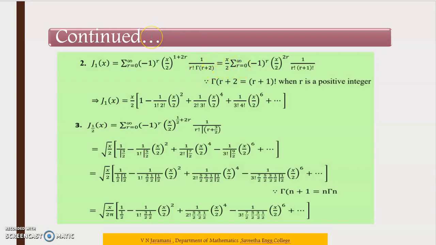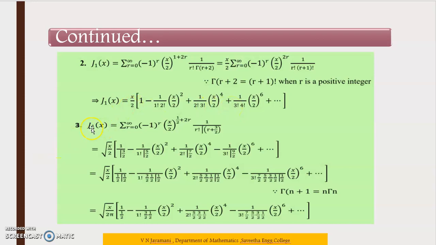Here you take out the (x by 2) to the power 1 outside. So the remaining we get (-1) to the power r, (x by 2) to the power 2r, 1 by r factorial into gamma of r plus 2, which is nothing but (r plus 1) factorial. So gamma of r plus 1 is equal to r factorial, gamma of r plus 2 is equal to (r plus 1) factorial. So substitute here, then we have to expand the summation. So we get the result like this.